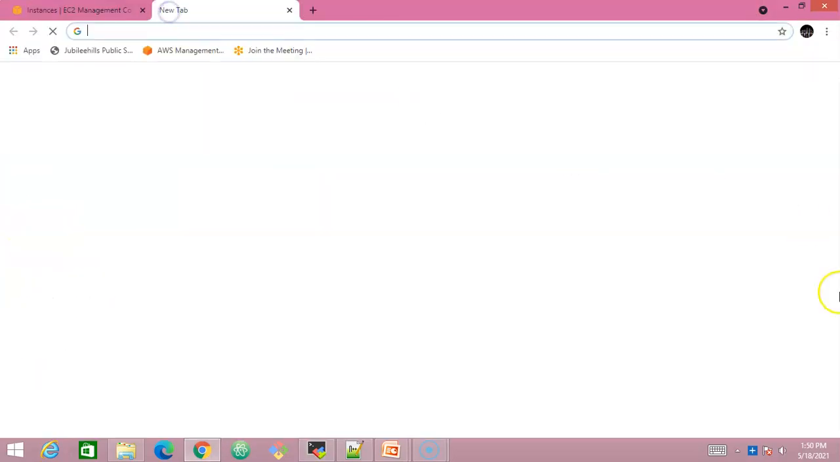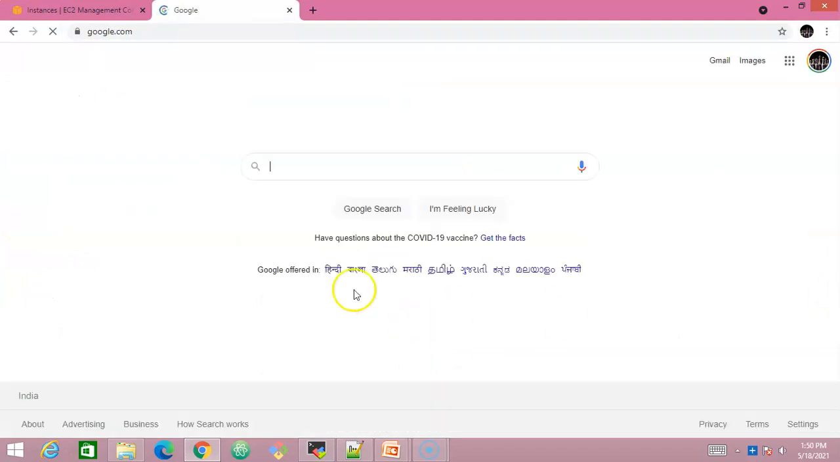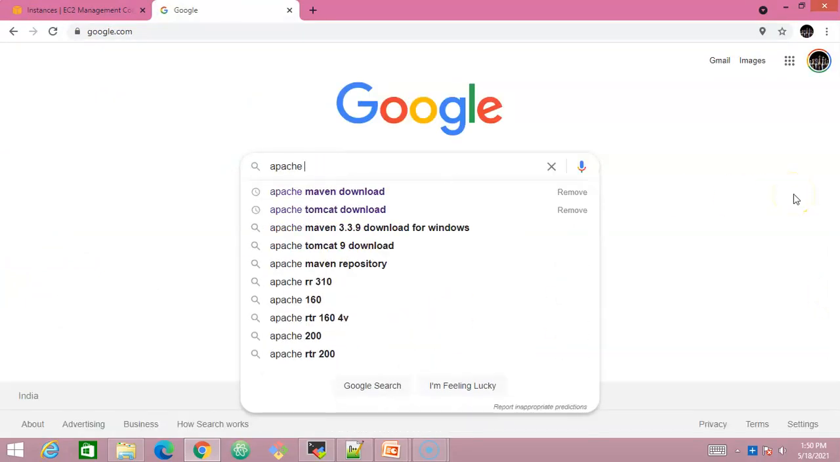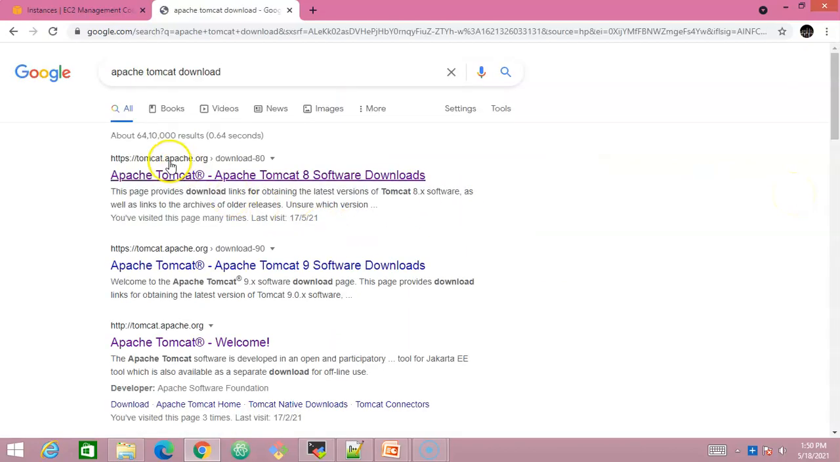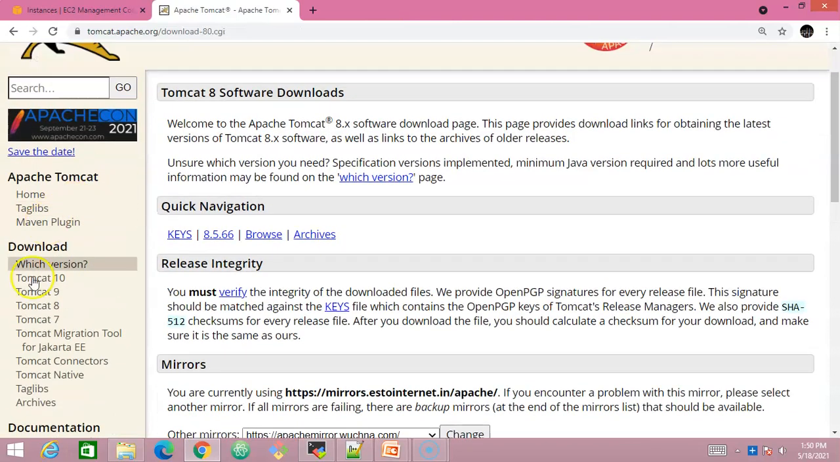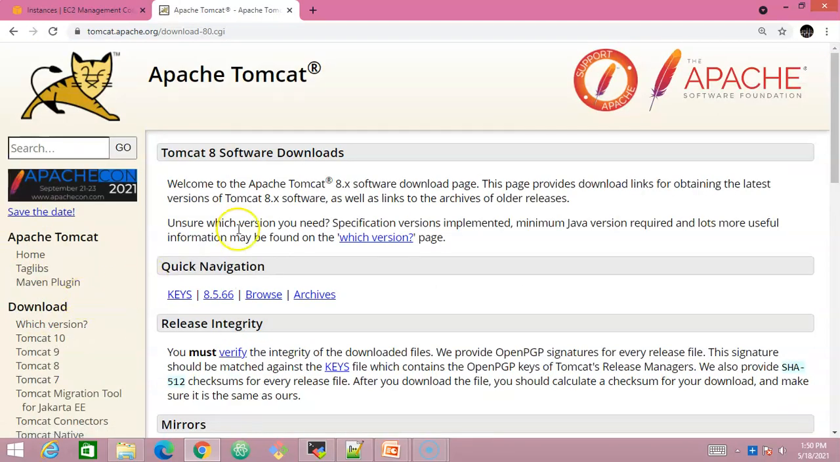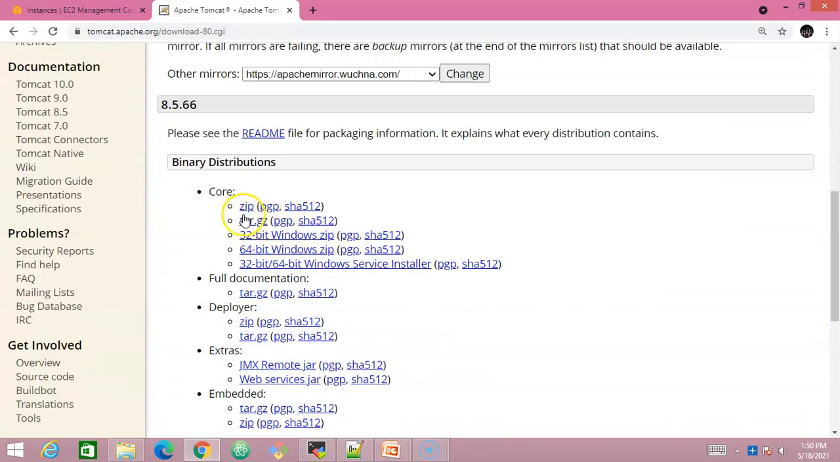So let me go to Google, and let's search Apache Tomcat download. Let me open the first link that appears here. Let's scroll down and see the download section. We have the Tomcat 8 version. I'm opening it. Here you will be able to see this package. This Tomcat 8 version is available as a tar.gz file, which is a compressed file. You can take this tar.gz file and put it into your Linux machine.